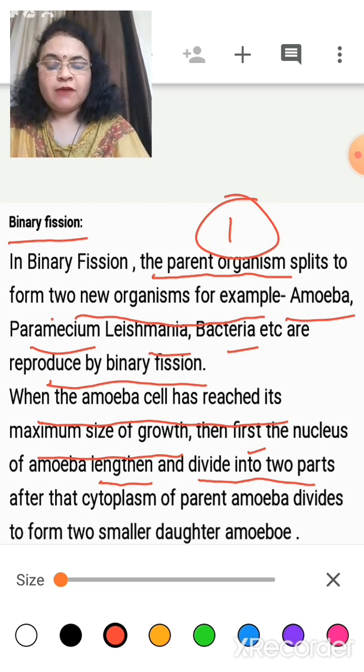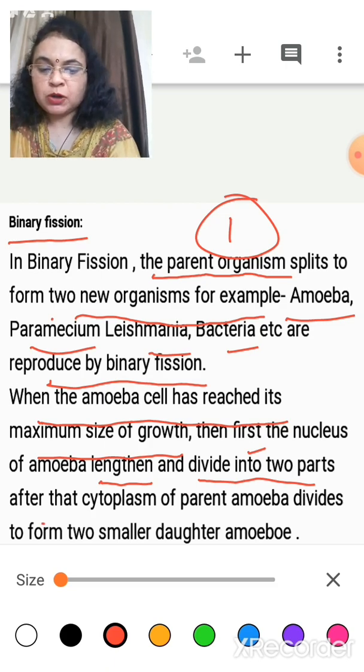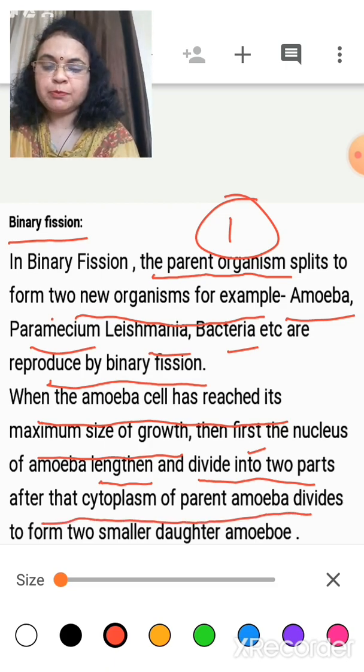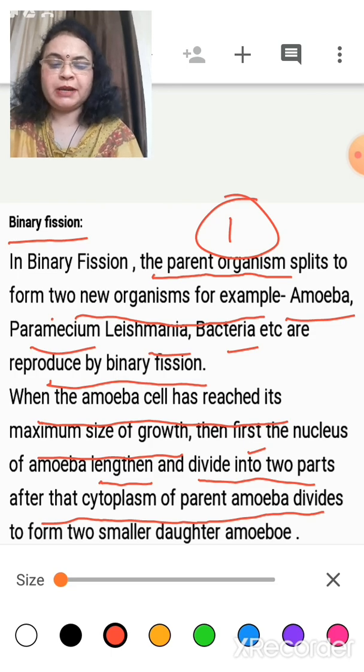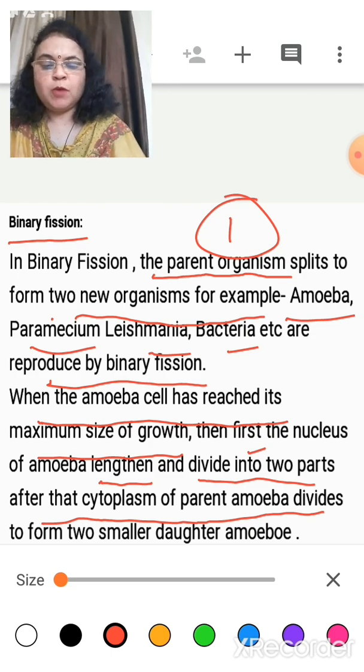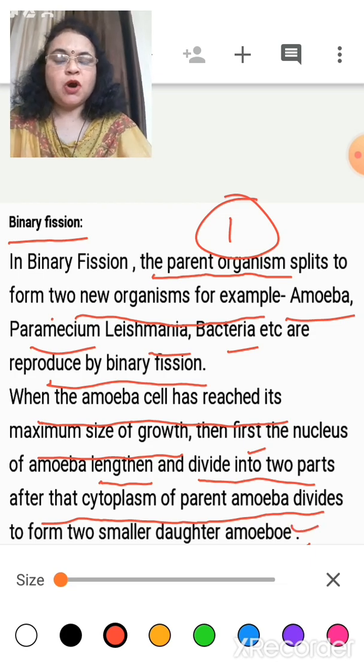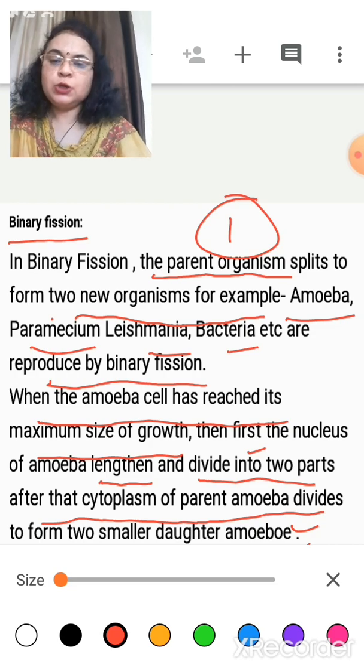After the nucleus divides into two parts, the cytoplasm also divides into two different bodies to form smaller daughter amoeba. Means the new organism created from the amoeba is a daughter amoeba, a daughter cell.